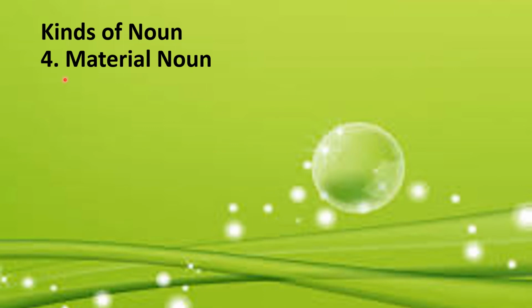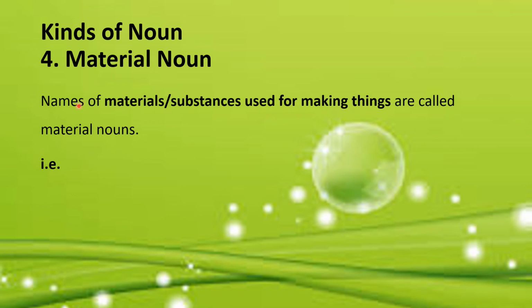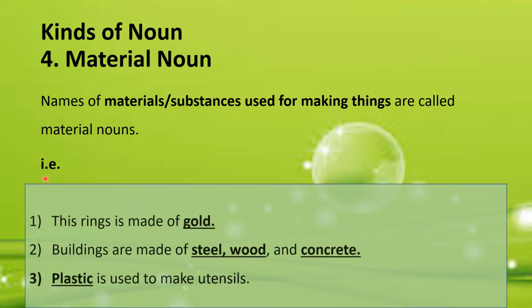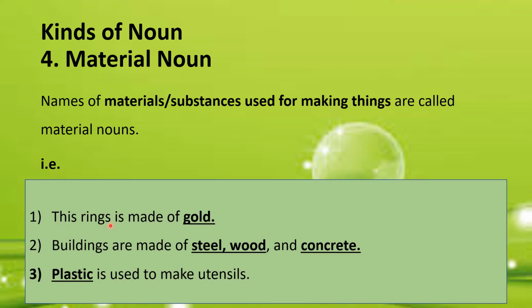Let's talk about the fourth kind of noun, which is known as material noun. And the names of materials or substances that are used for making things are called material nouns. For example, this ring is made of gold. Gold here is name of a substance because out of it the ring has been made. So it is the name of a material.